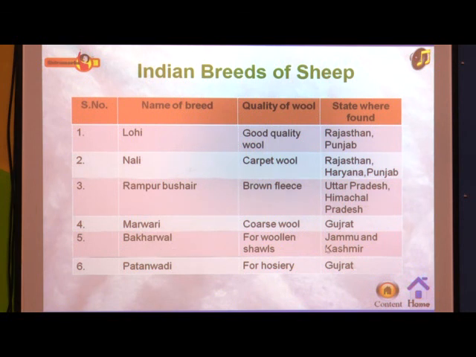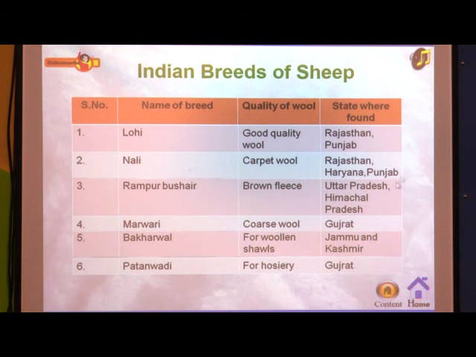Where will we find this? We find this Bakharwal sheep in Jammu and Kashmir. Then the next one is Patanwadi. Patanwadi is one more type, the last type. From this we will get fiber for hosiery. The fiber we get from this sheep is for hosiery clothes, as you all know. It is found in Gujarat.